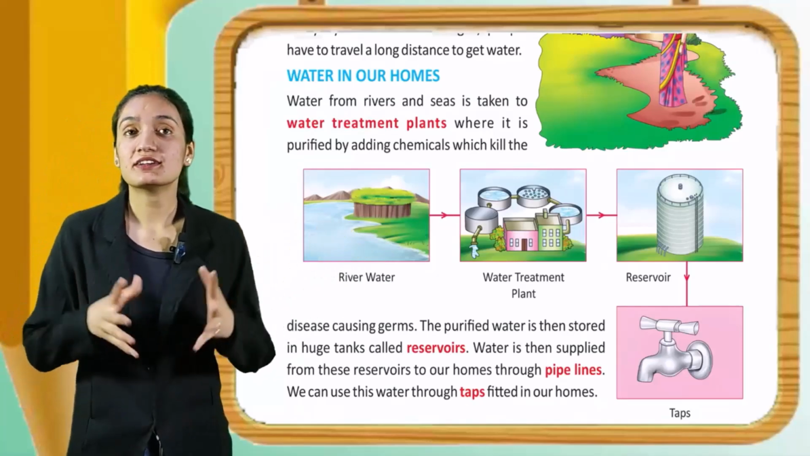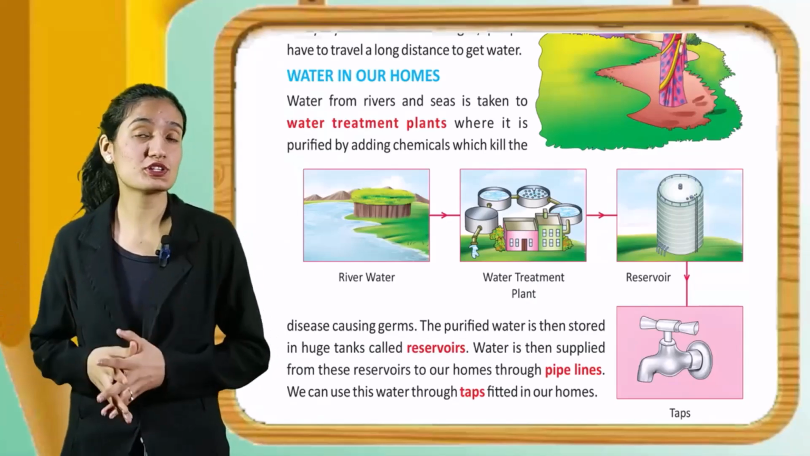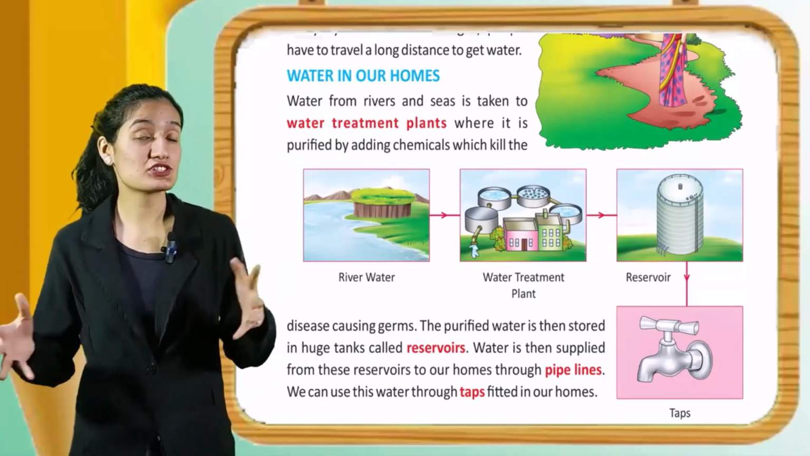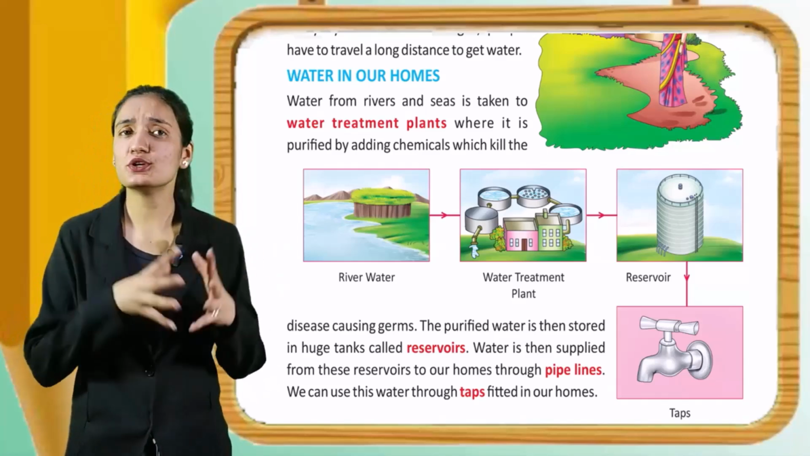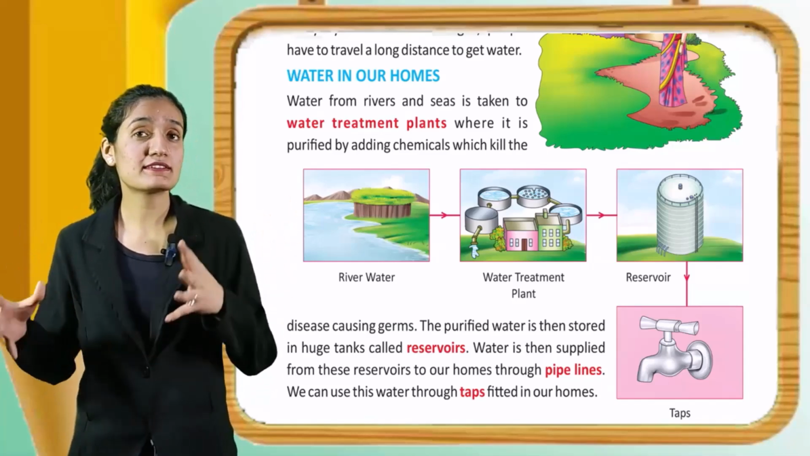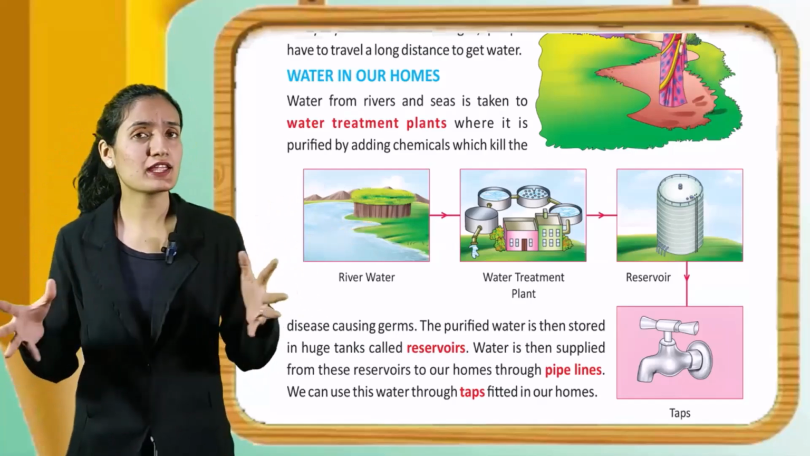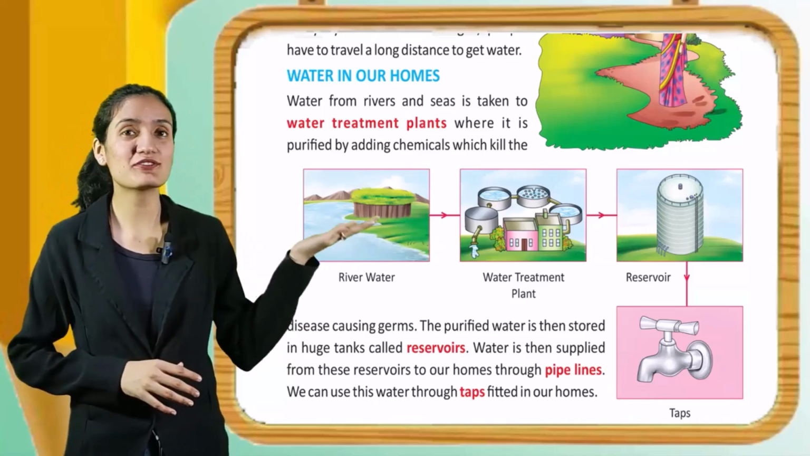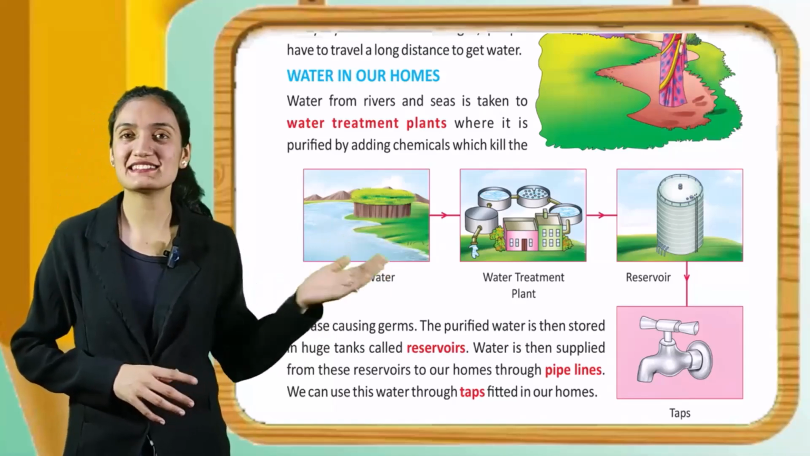Water in our homes. Water from rivers and seas is taken to water treatment plants, where it is purified by adding chemicals which kill the disease causing germs. The purified water is then stored in huge tanks called reservoirs. Water is then supplied from these reservoirs to our homes through pipelines. We can use this water through taps fitted in our homes. You can see the picture of river water, water treatment plant, reservoir and taps.